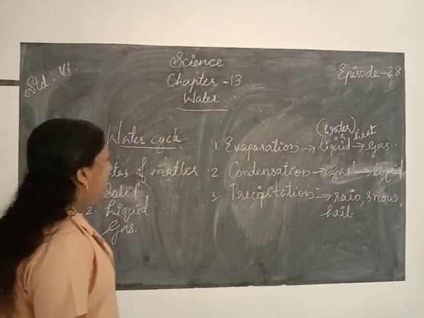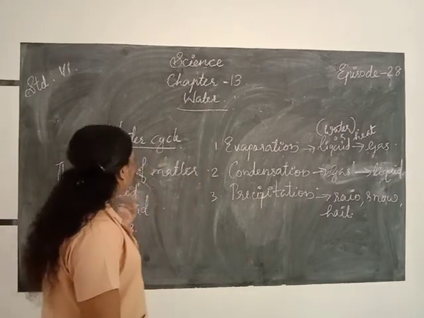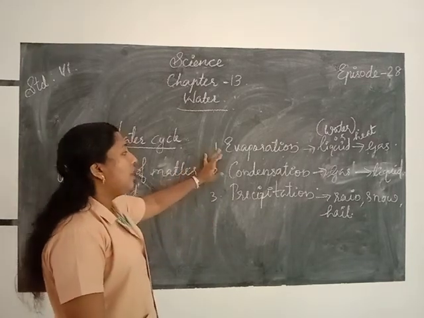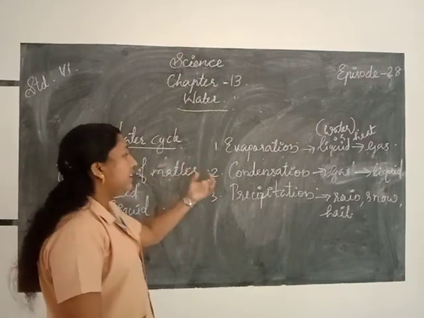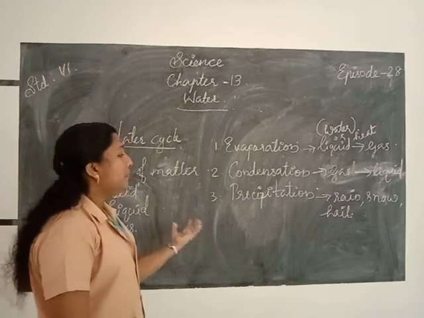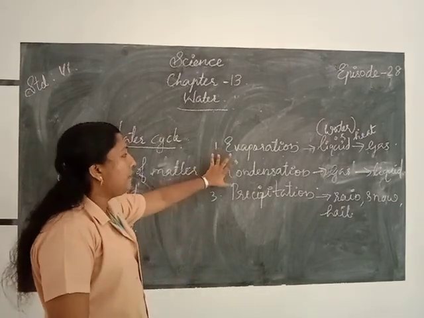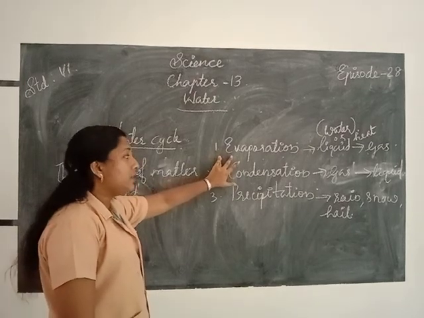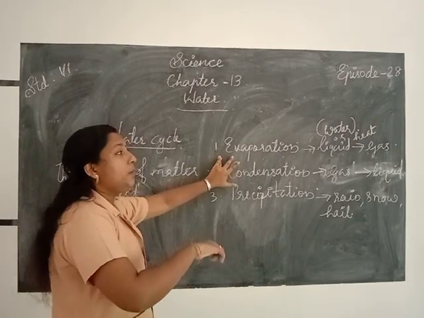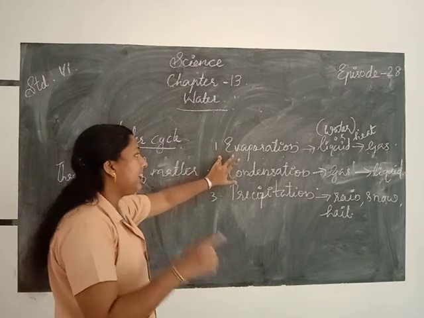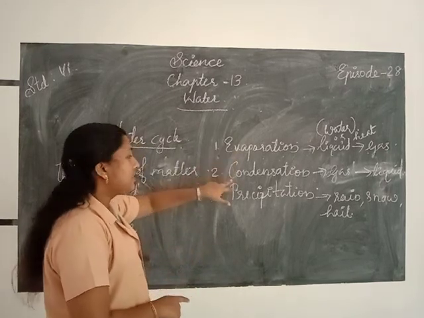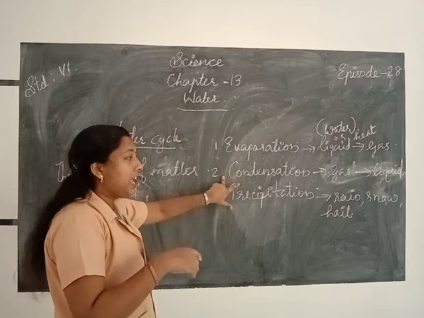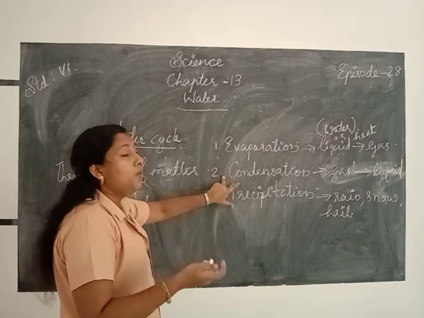Also, the water cycle completes through three processes. First one, evaporation. Second one, condensation. Third one, precipitation. Evaporation means the process of converting liquid into gas through heating. Next, condensation: that vapor can be condensed into liquid.